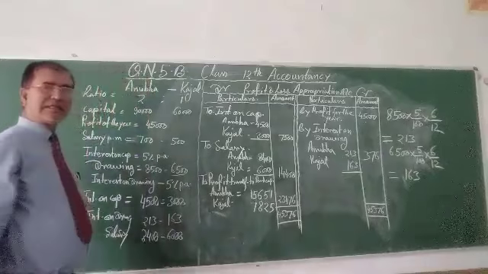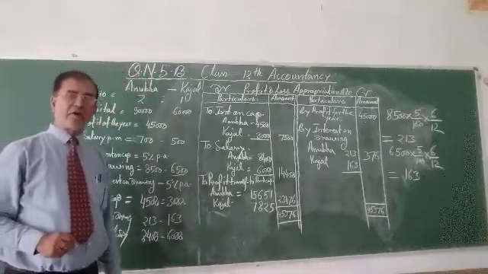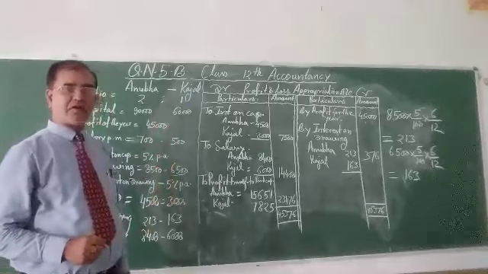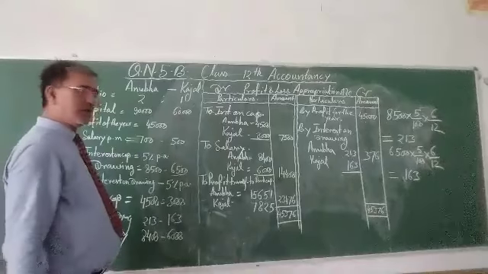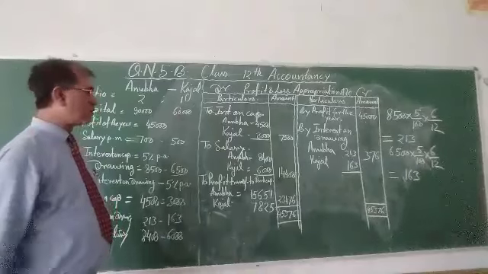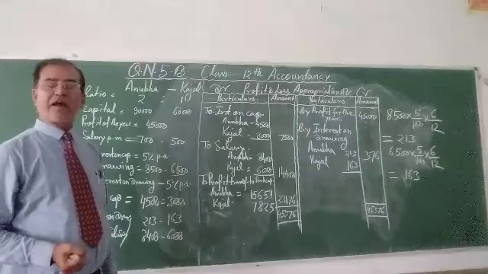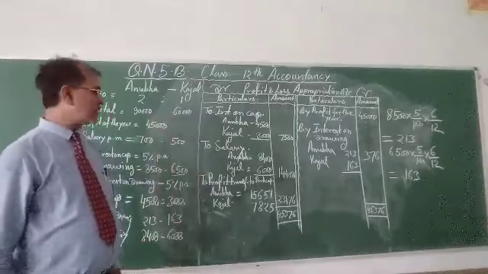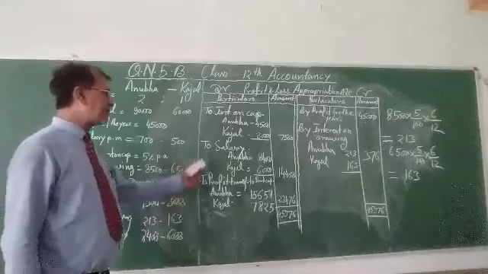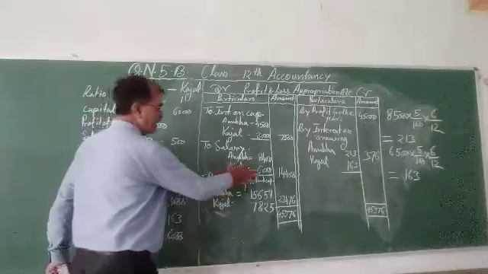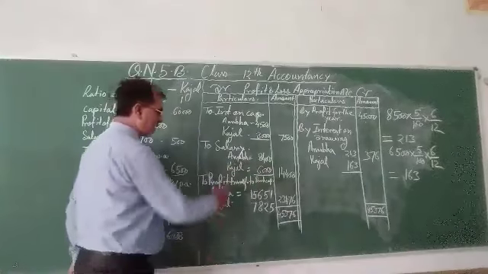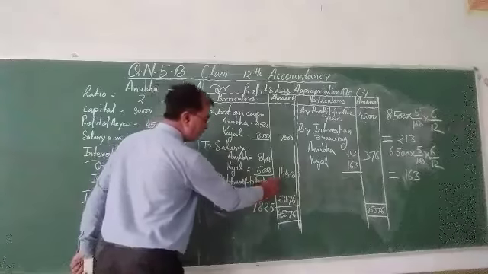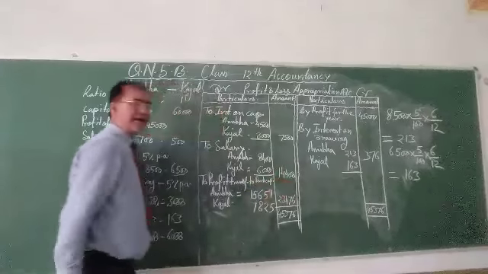Then the salary they are getting from the firm. So it is debited to the profit and loss appropriation account. You know, according to the rules, whatever the expenses for the firm are recorded in the debit side of the profit and loss appropriation account. They are getting the salary. Anubhav getting 8,400. Kajal getting 6,000. Both the total 14,400.